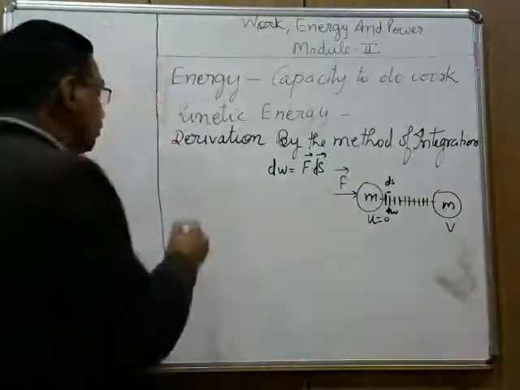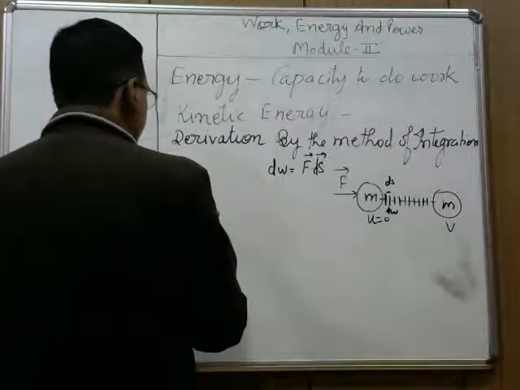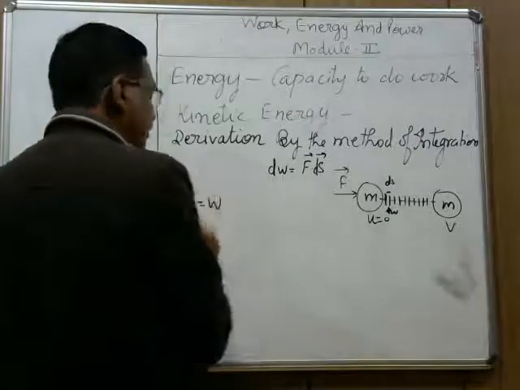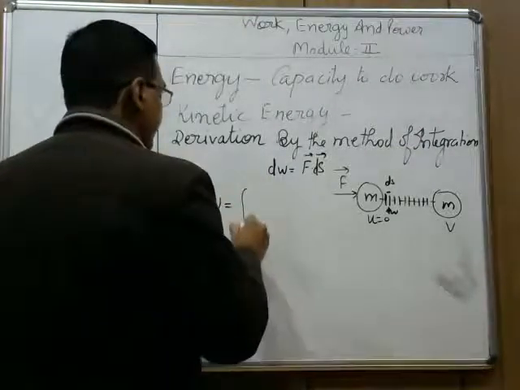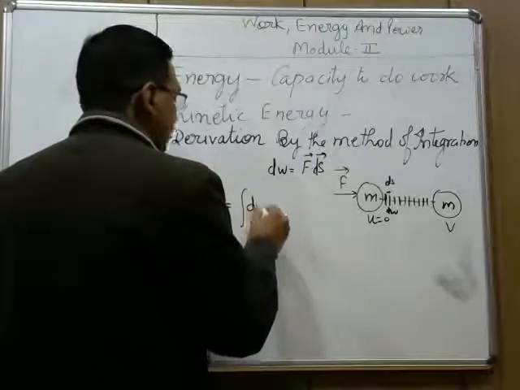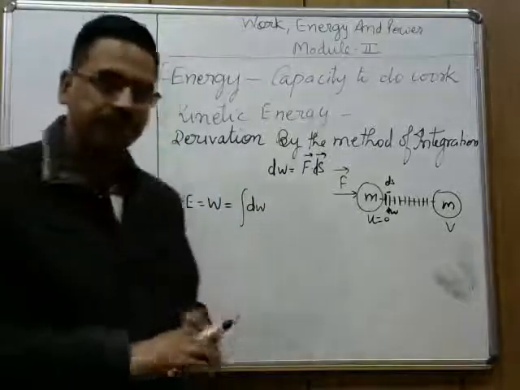So kinetic energy will be equal to work done, and work done will be the integration of all these small amounts of work.